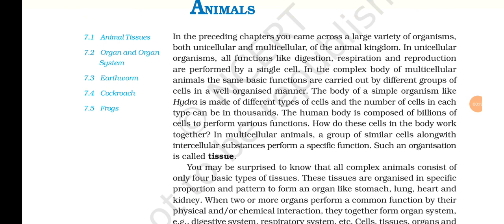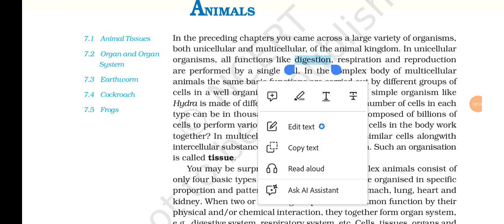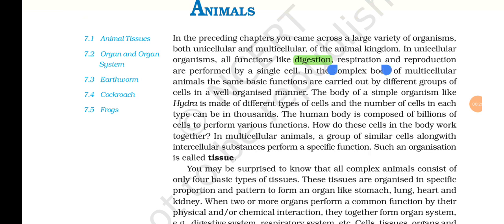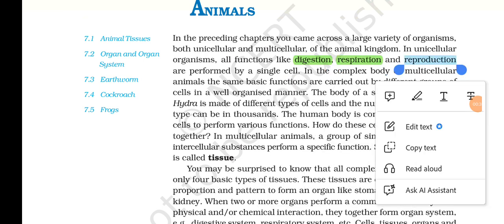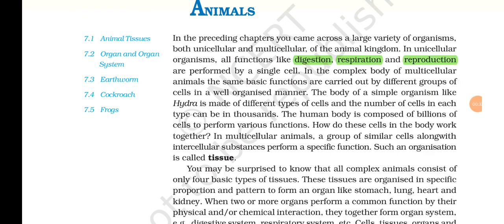In unicellular organisms, all functions like digestion, respiration, and reproduction are performed by a single cell. In the complex body of multicellular animals, the same basic functions are carried out by different groups of cells in a well-organized manner.